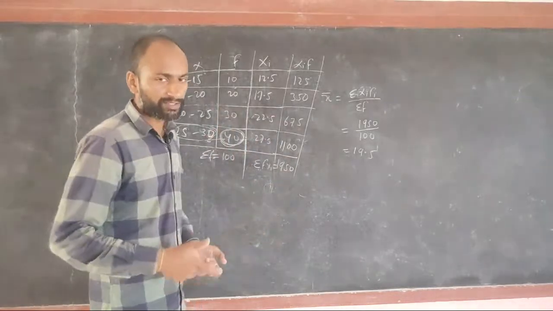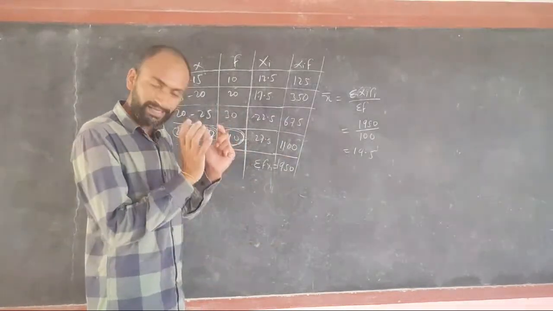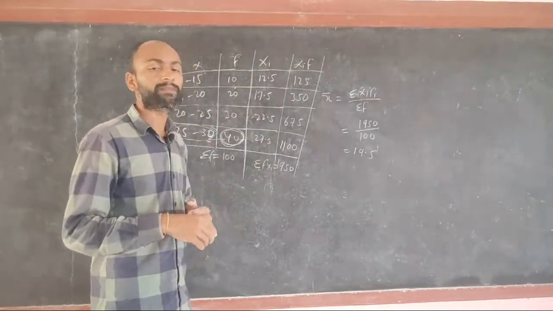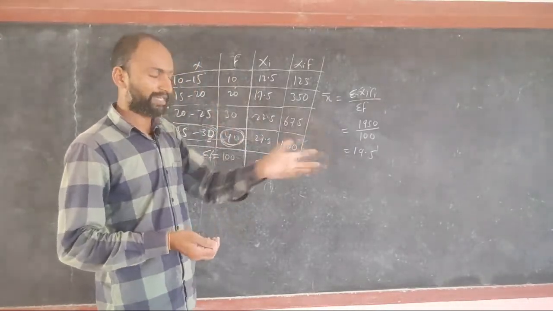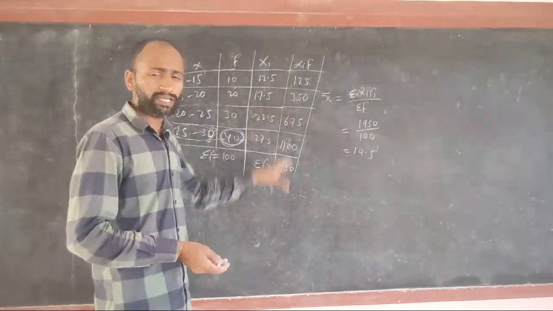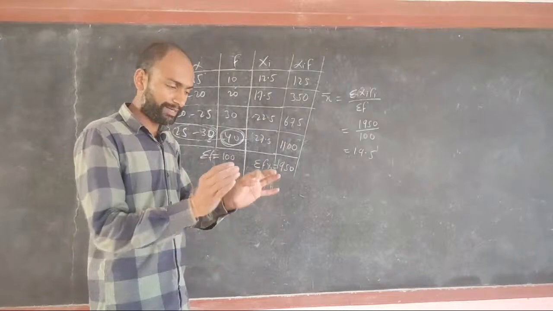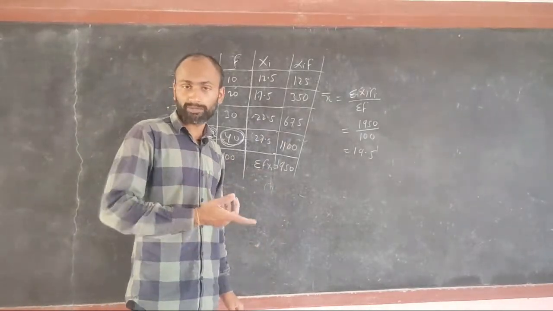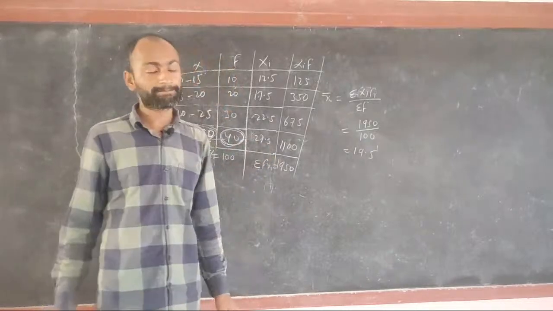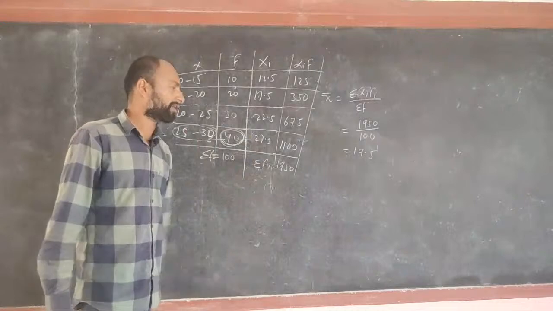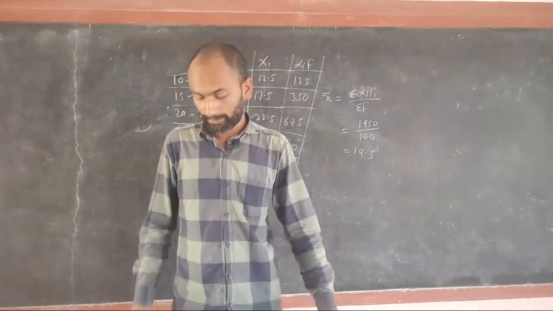After finding the difference, we get numbers which are smaller, so the calculation will be easy. After finding this, we have to multiply, following the same process. At last, we have to add the assumed value. So this was about the assumed mean method.